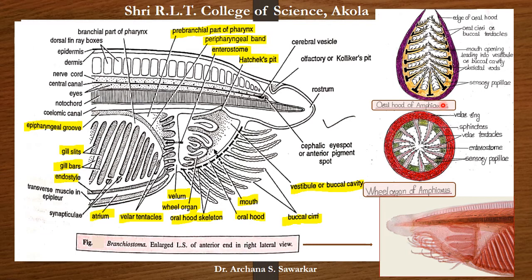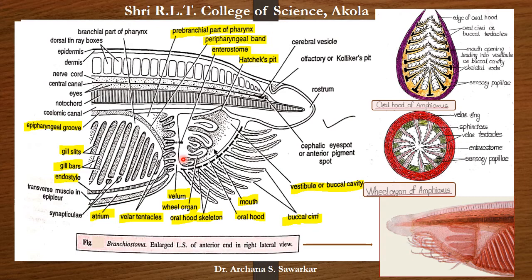Again, we can observe here that these buccal cirri are provided with number of sensory papillae. Then next part of this alimentary canal is vestibule. The mouth opens into a funnel-like structure, a funnel-like cavity. It is known as vestibule. This cavity is lined with ectoderm. At the base of vestibule, there is another part of this alimentary canal, that is wheel organ.